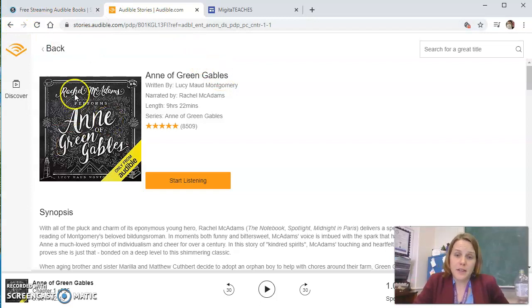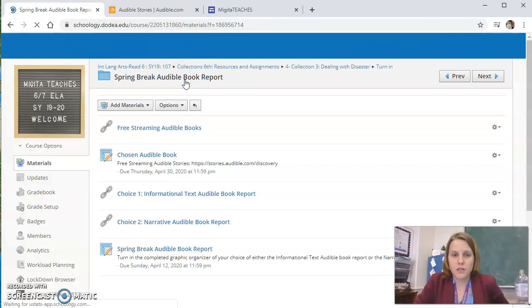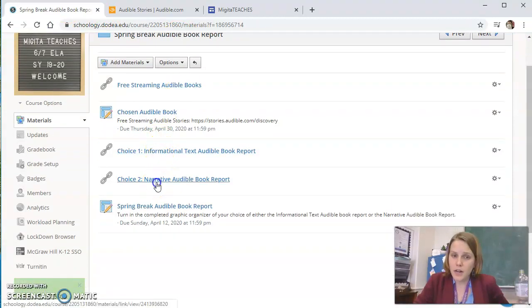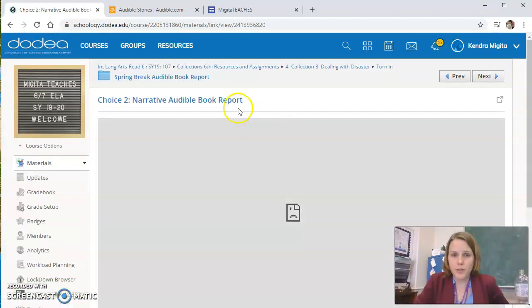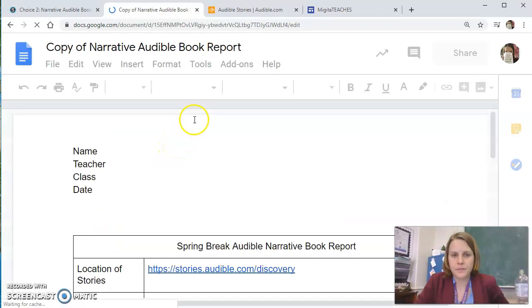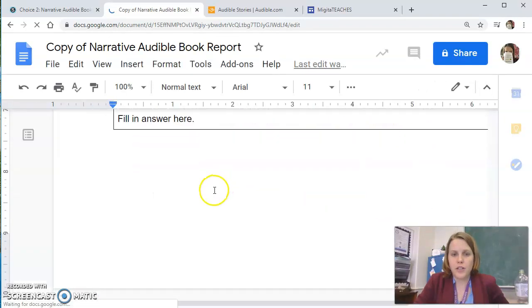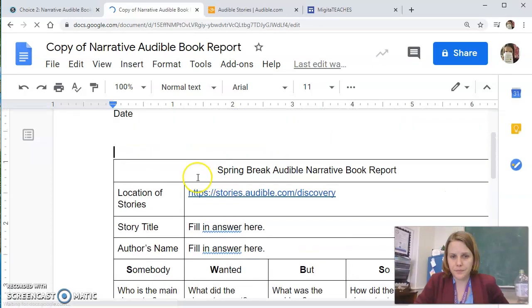So this one was a narrative. So I would choose the narrative audiobook book report to do. Make a copy, and I would fill out the information here and write a summary.